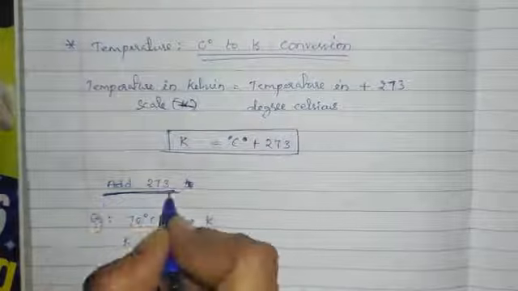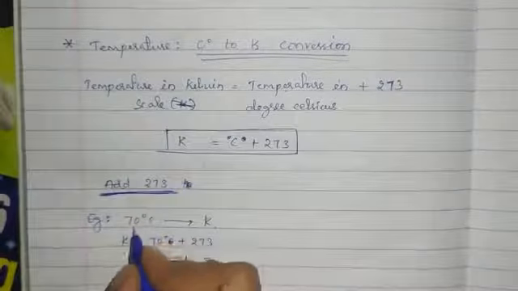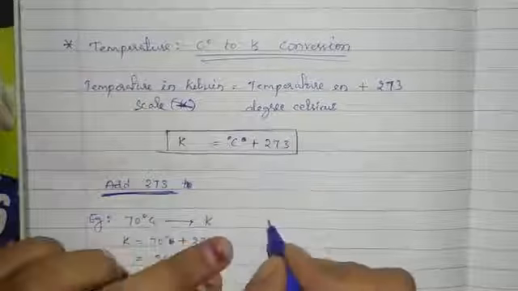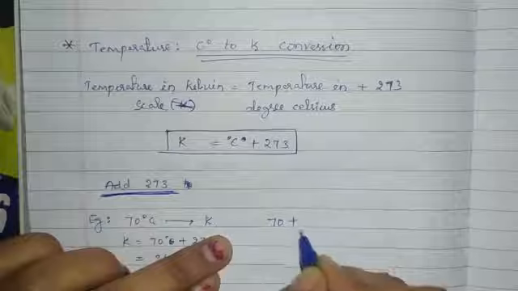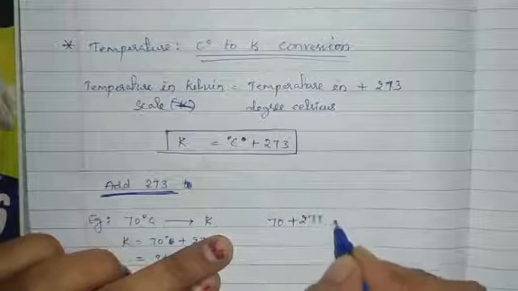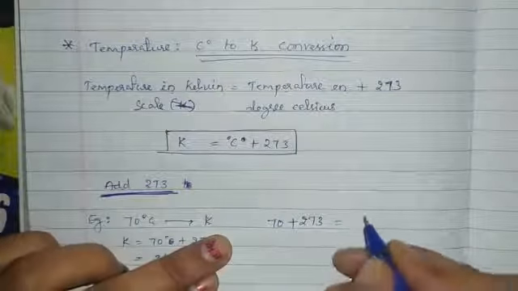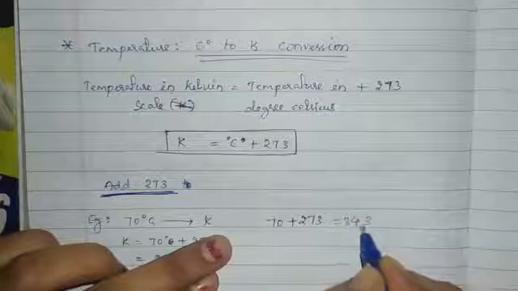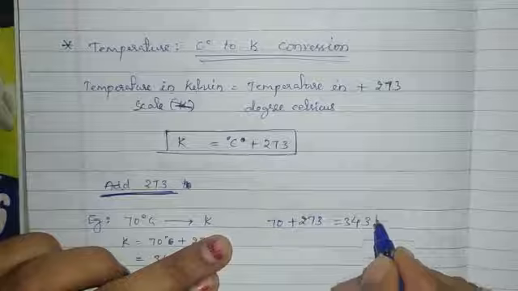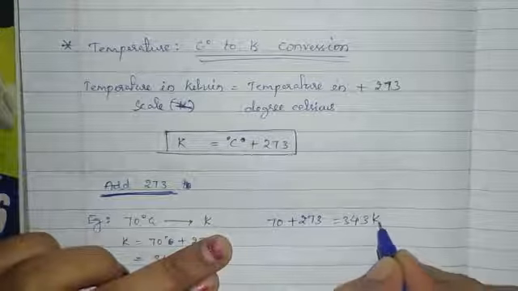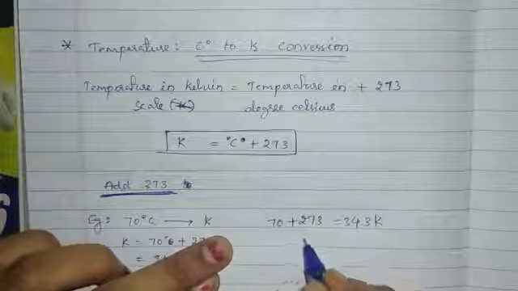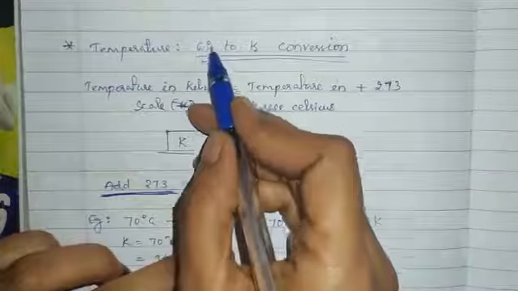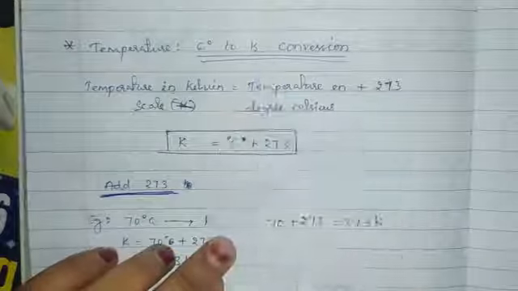For example, we have to convert 70 degrees Celsius into Kelvin. So just add 273. After adding, what will we get? 343. Okay, and next you write Kelvin. Just add 273 to convert the degree Celsius temperature into Kelvin temperature.